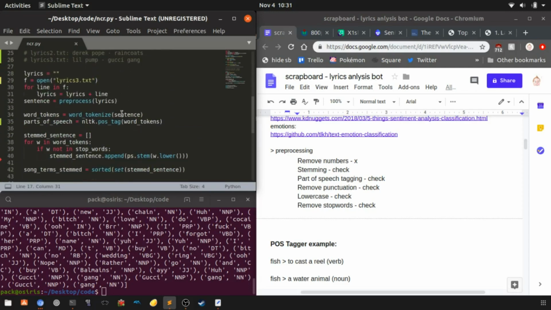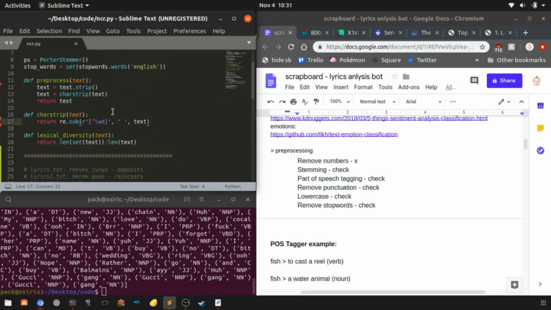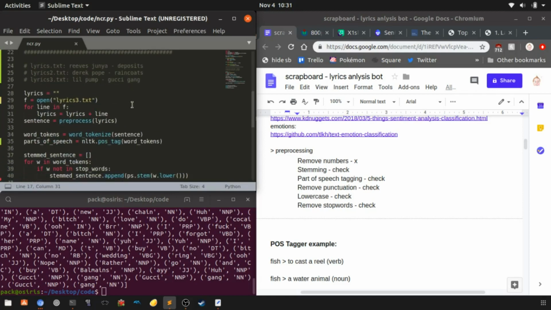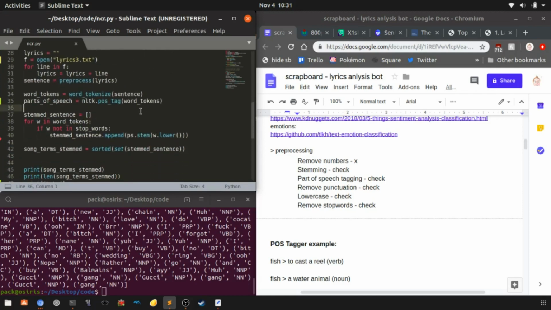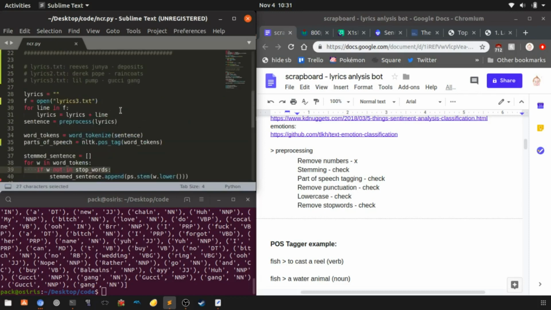So later on in the script, where is it? Oh my god, I'm lost. I have like 12 lines of code and I'm freaking lost. Okay, so right here.